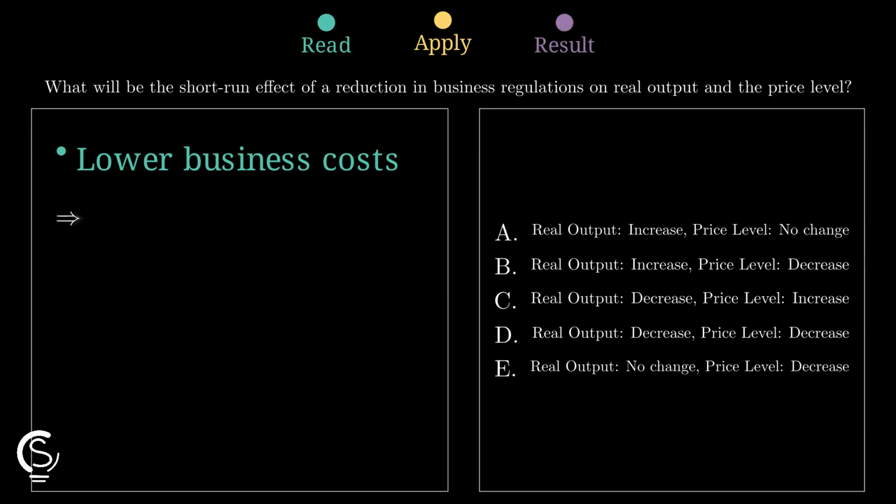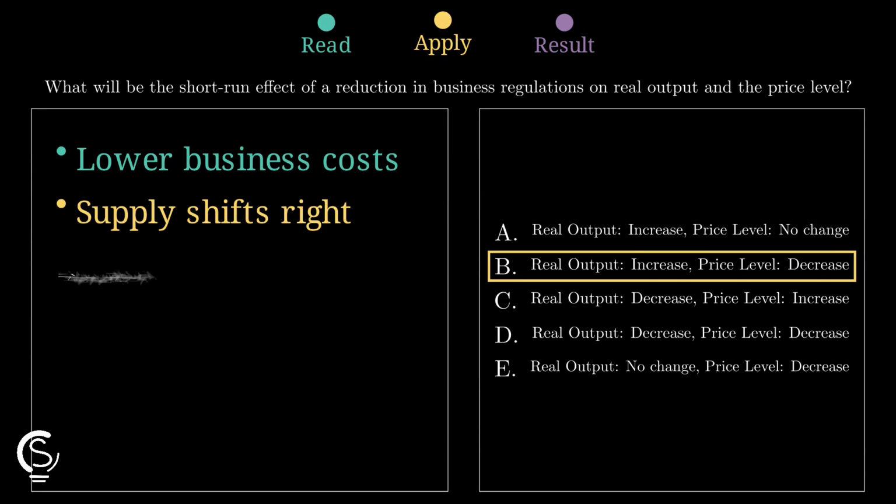A rightward shift in short-run aggregate supply raises real output while pushing the price level down, so the matching choice is option B.